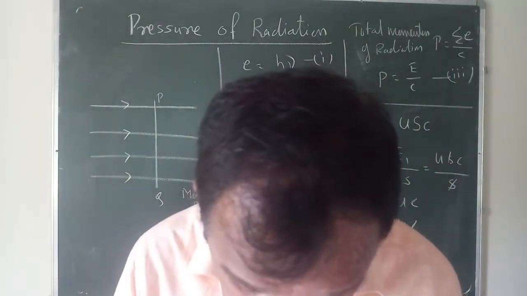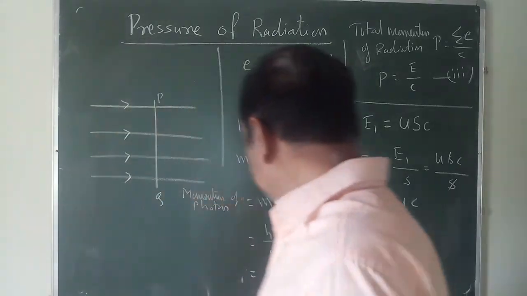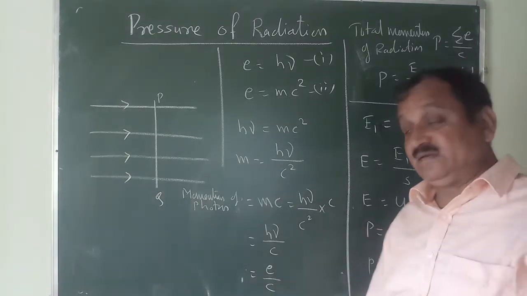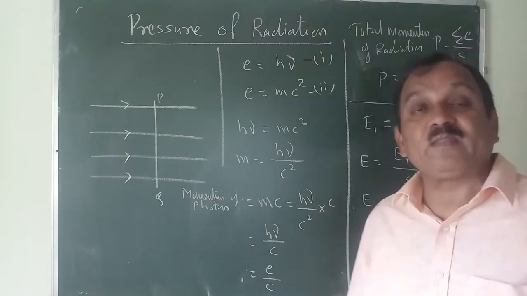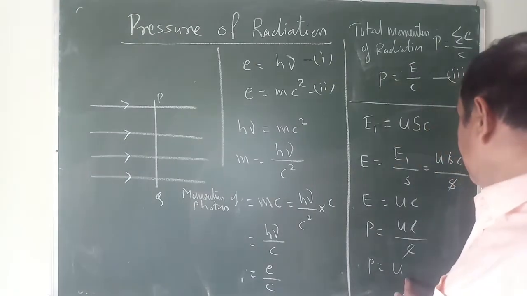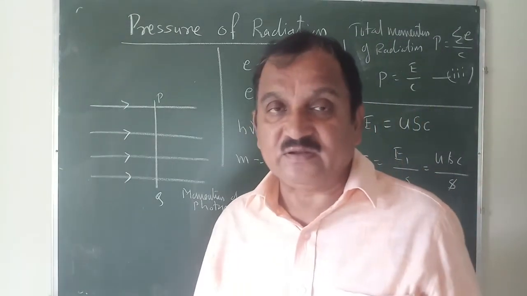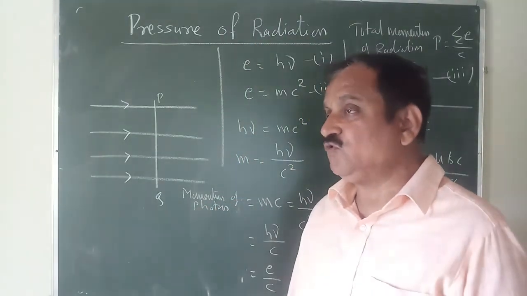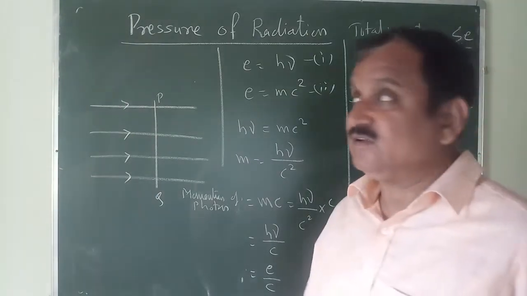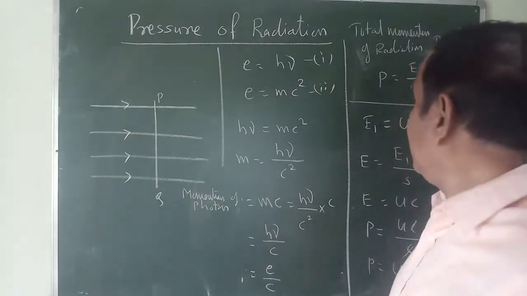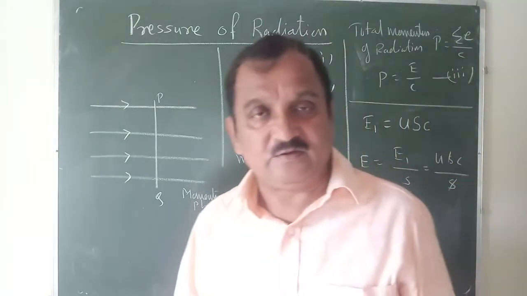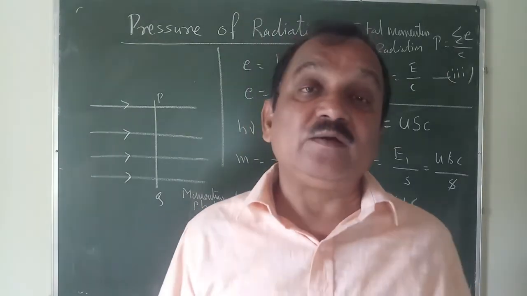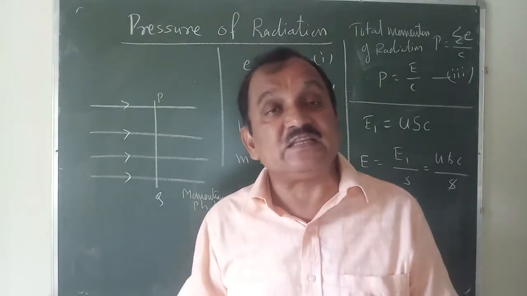So this P is nothing but the total momentum of the radiation per unit area per second, and it is called pressure. This P represents the total momentum per unit area per second. So the ultimate definition कशाचे आहे, प्रेशरचे. So P equal to U. So we can say that the pressure exerted by the given radiation is equal to the energy density of the radiation. So this is the pressure of radiation. ही momentum म्हणजेच pressure आहे, लक्षात घ्या. Total momentum of radiation per unit area per second is nothing but the pressure.